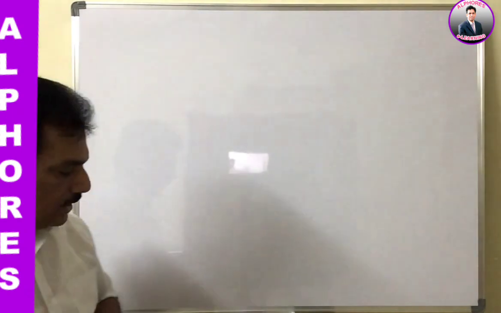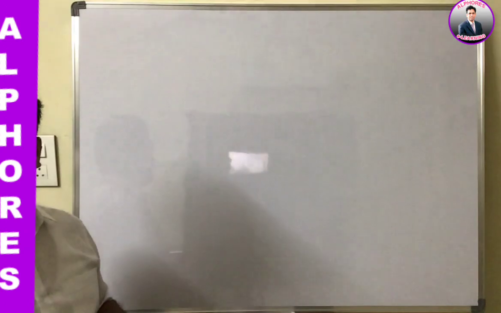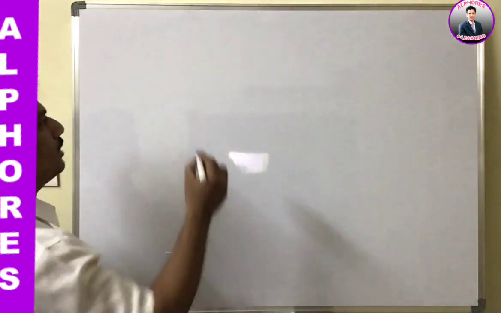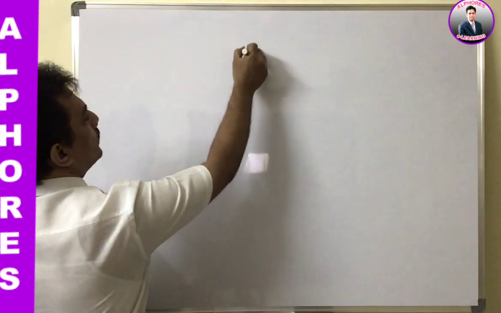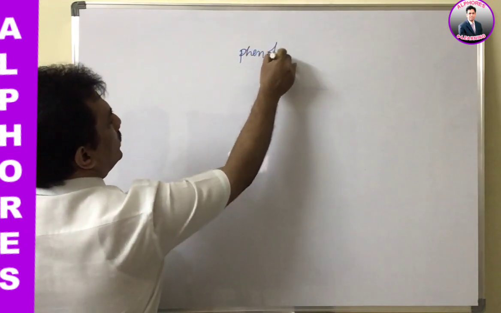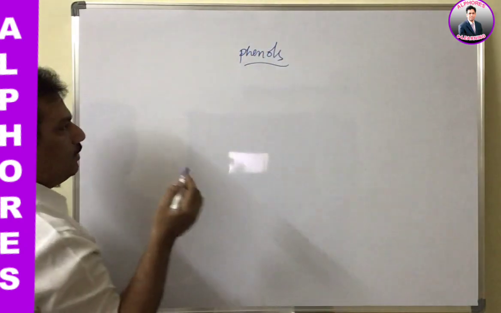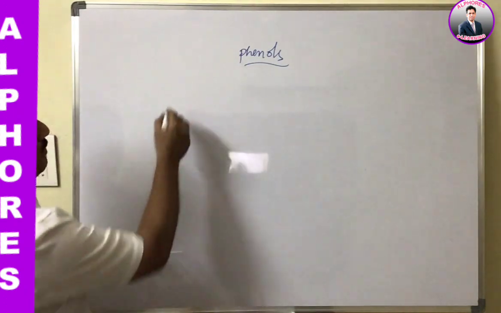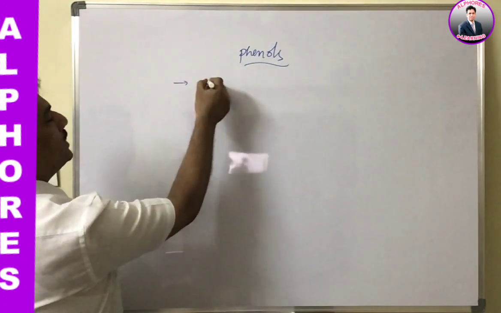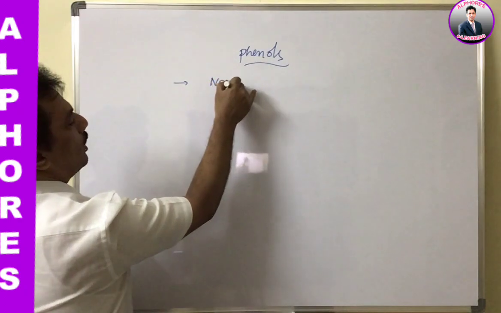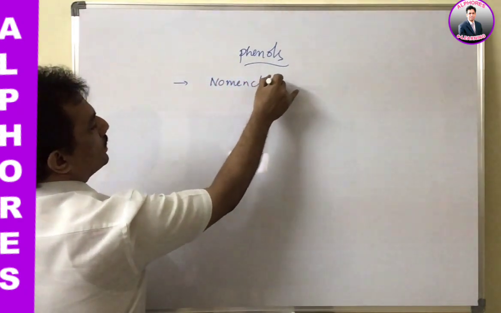And now we have entered into the next part of the hydroxy compounds. They are nothing but phenols. We have to study the phenols. When we start with phenol, first of all, we have to observe the different kinds and the nomenclature.